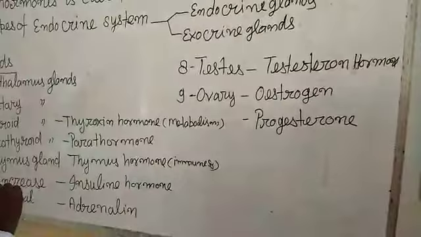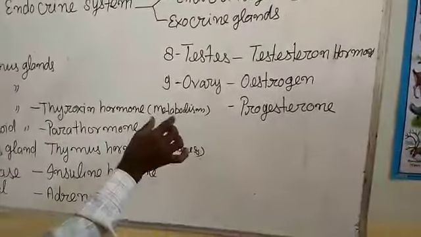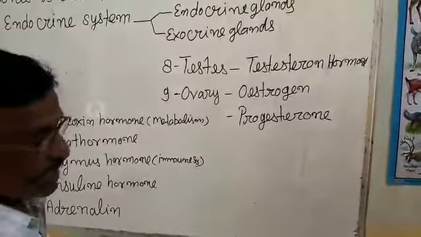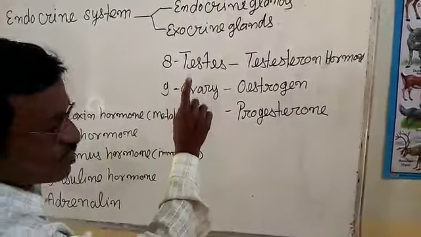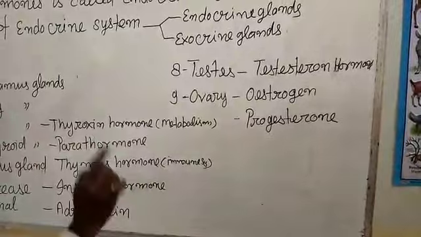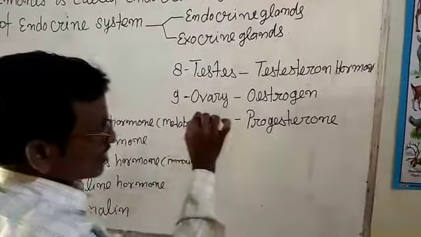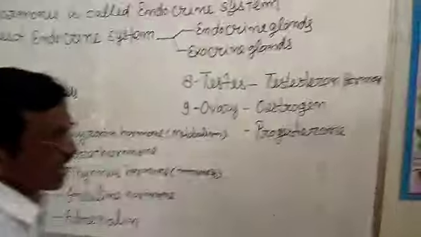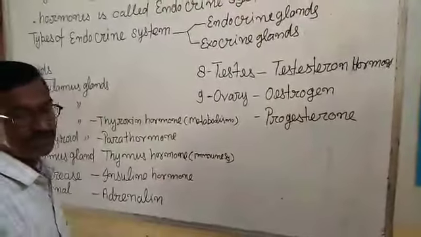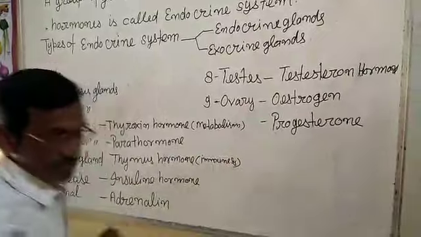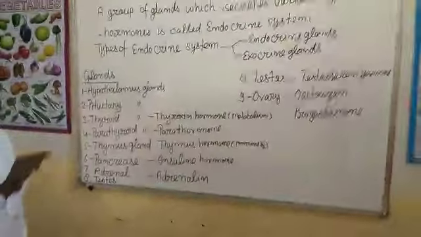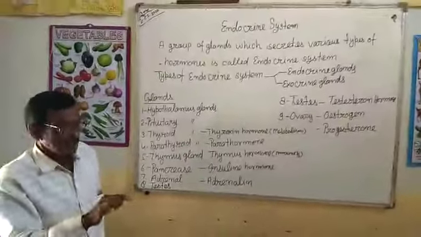Next gland is the ovary. The ovary is found in females. It is also both an endocrine and exocrine gland. It secretes two types of hormones, estrogen and progesterone. Estrogen is also responsible for the secondary sexual characters in girls.